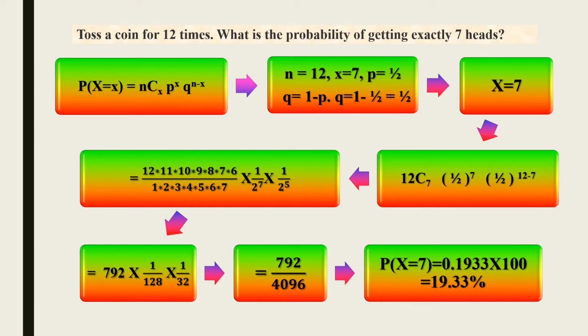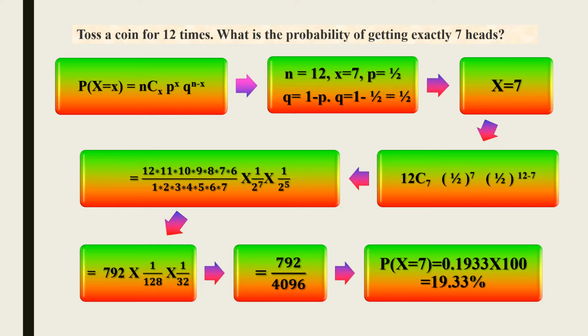In the denominator, multiply 7 numbers from 1 in ascending order. Next, multiplying 1 by 2 power 7 and 1 by 2 power 5, we get 792 into 1 by 128 into 1 by 32. Finally, we get 792 divided by 4096.